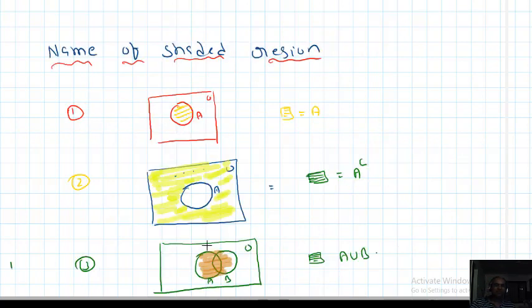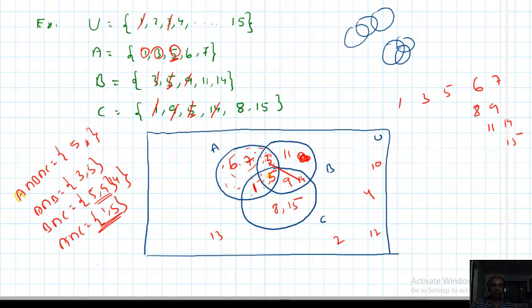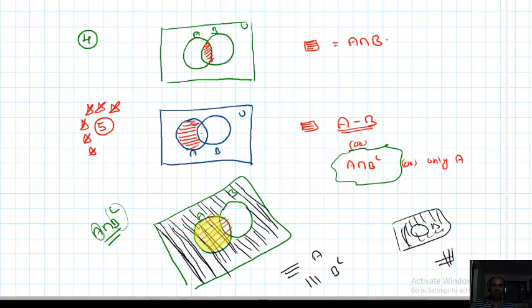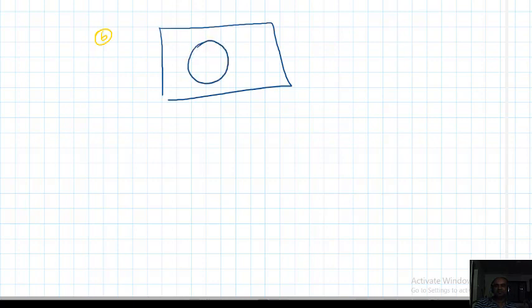Okay, sixth one. Here only this area is shaded.